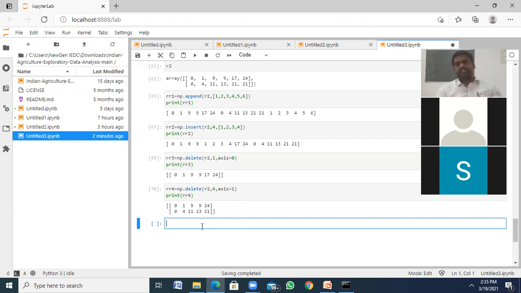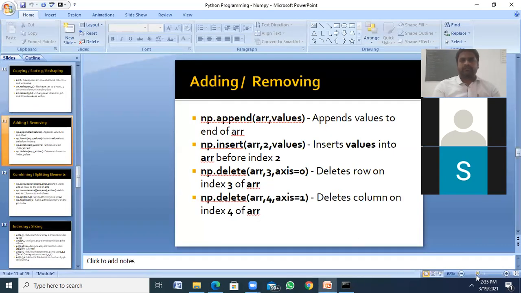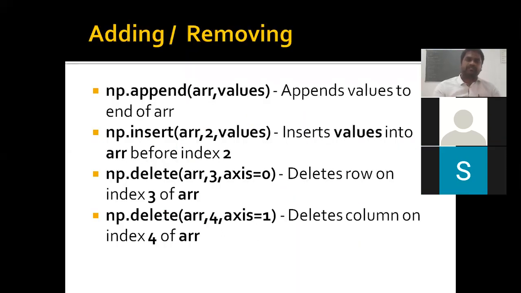This is how we delete column based or row based, but we have to preserve it in another array. It does not reflect in the same array, so we copy it into another variable. This is about adding and removing elements.